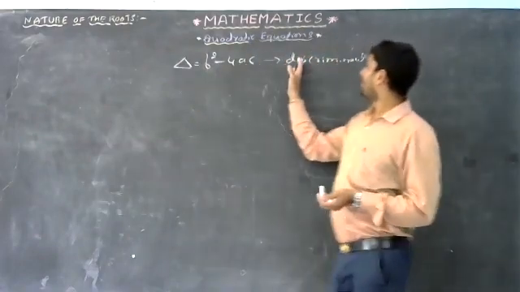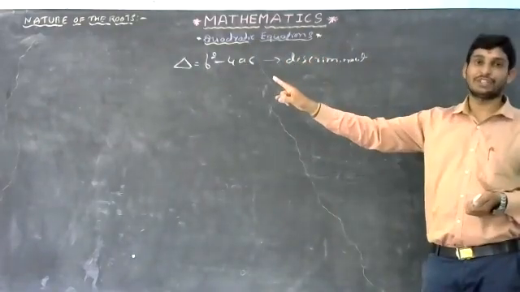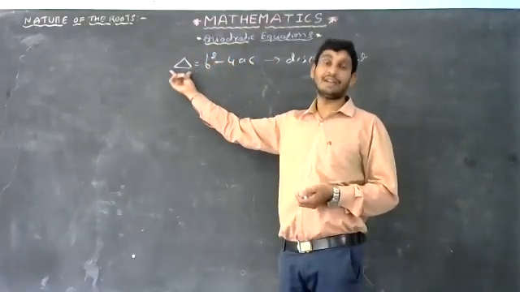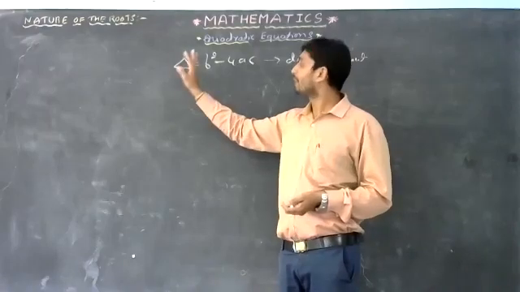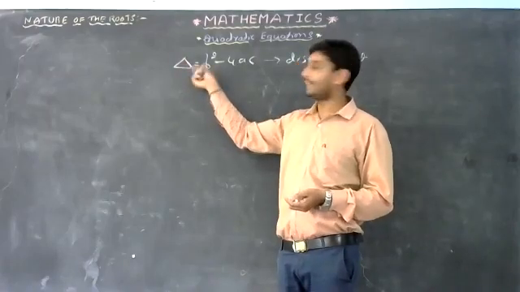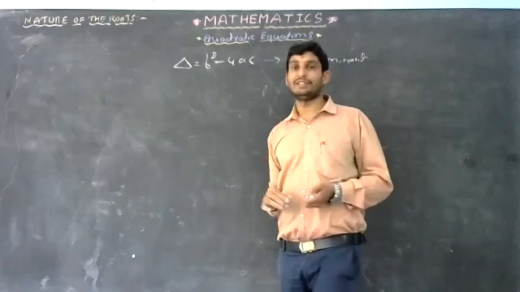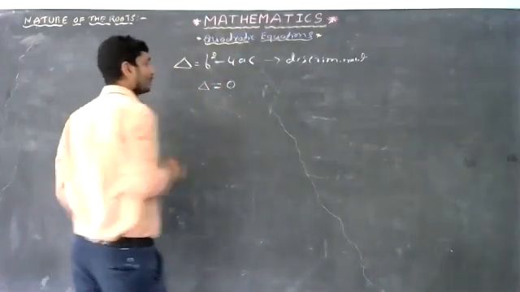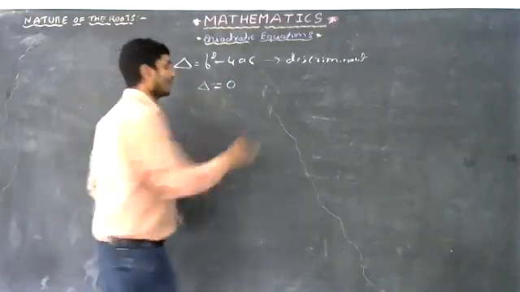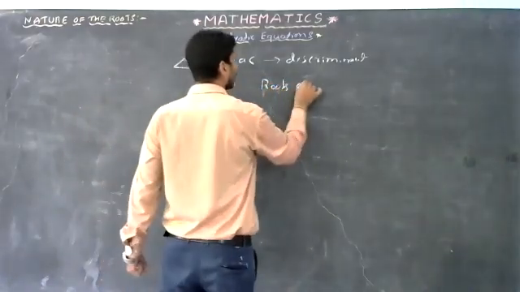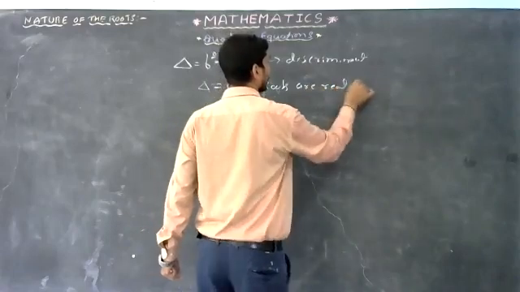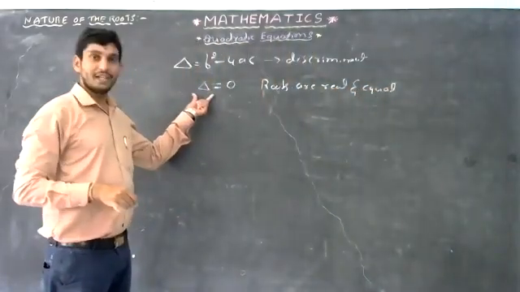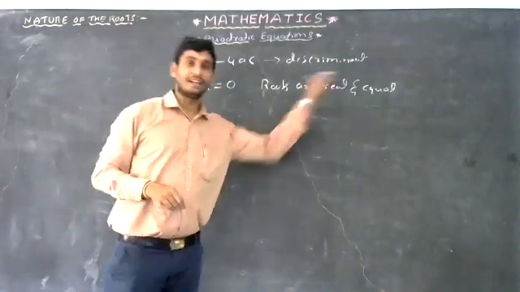ಹಾಗಾದ್ರೆ to find the nature of the roots of the quadratic equation, ಎರಡು ರೂಟ್ಸ್ ಹೇಗೆ ಬರುತ್ತೆ ಅಂತ ನೋಡಬೇಕಾದ್ರೆ ನಾವು delta find ಮಾಡಬೇಕು. Delta ಅಂದ್ರೆ discriminant. The formula to find discriminant is b square minus 4ac. This should be remembered: if delta is equal to 0, that is b square minus 4ac equal to 0, roots are real and equal. Delta equals 0, roots are real and equal.